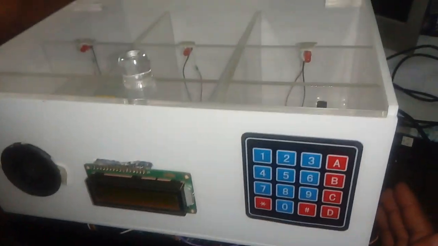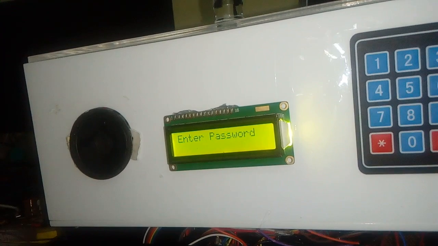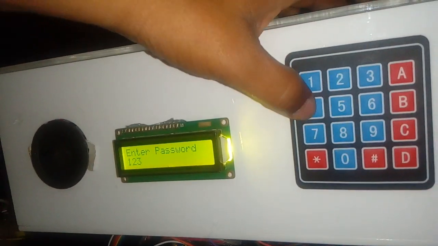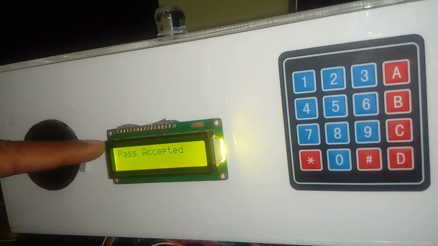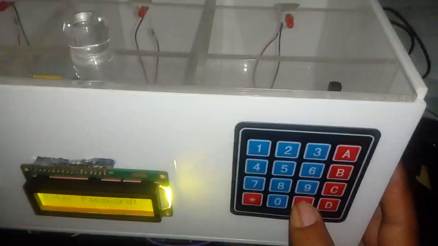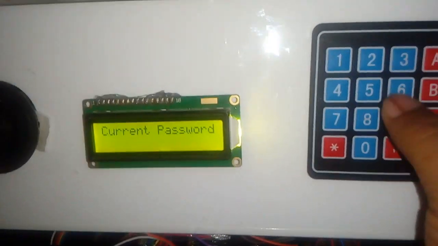Now I am giving the power supply to the project. Here it is showing enter password. Now I am entering the password 123, my default password. What is happening? It is accepting the password. So like this, it will give the command to the switch. That switch will open.